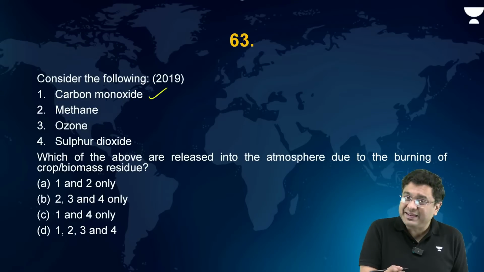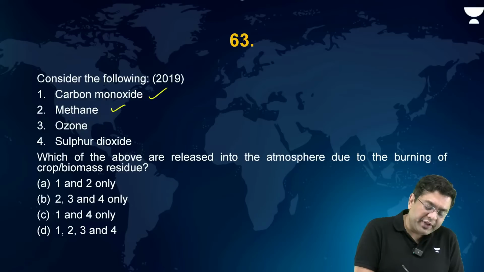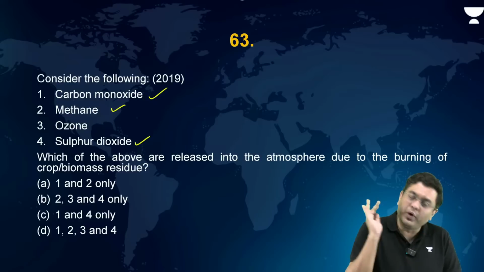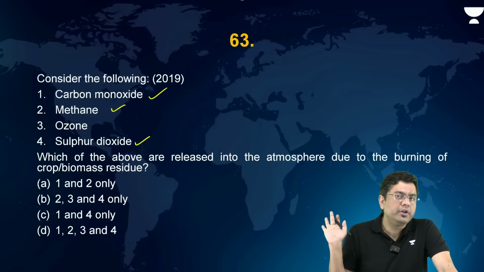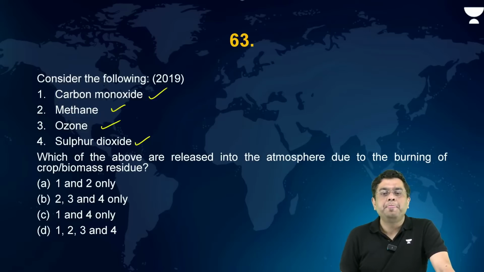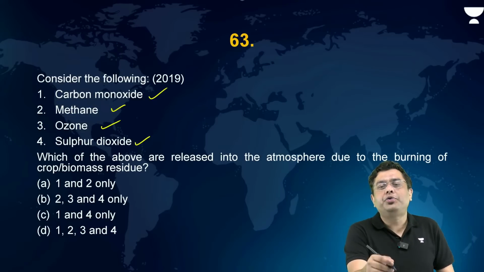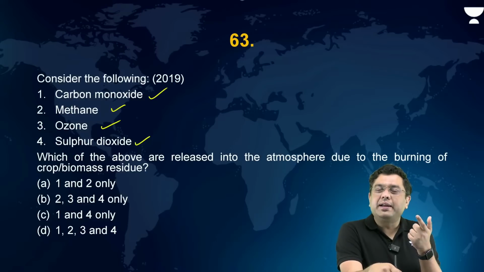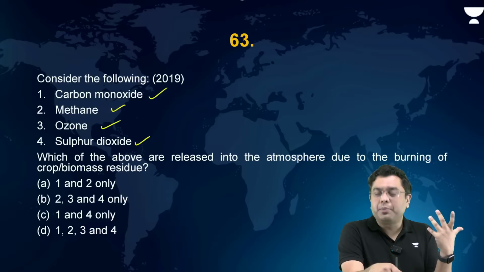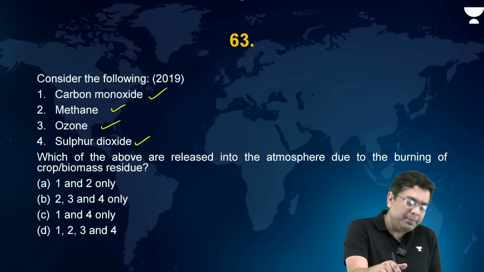Yes. Methane, it is an organic compound. Yes. Sulfur dioxide, plant-based residue. Yes. So these three you are sure about. 1, 2 and 4, no option is there. So you also have the secondary pollutant, ozone, because of the nitrogen compounds and the volatile organic compounds released due to the burning of the crop residue, which produces ozone, a secondary pollutant.